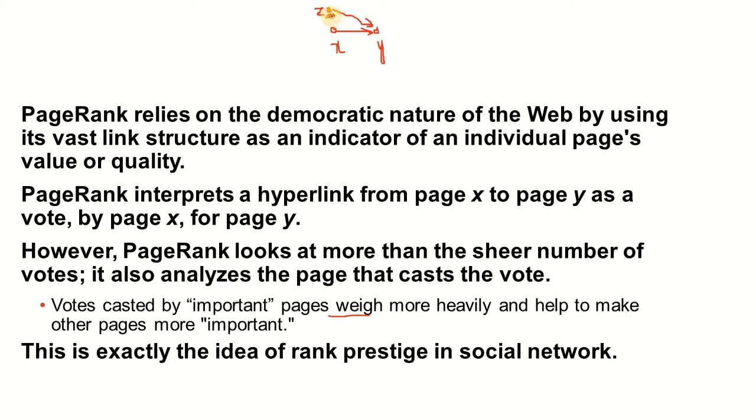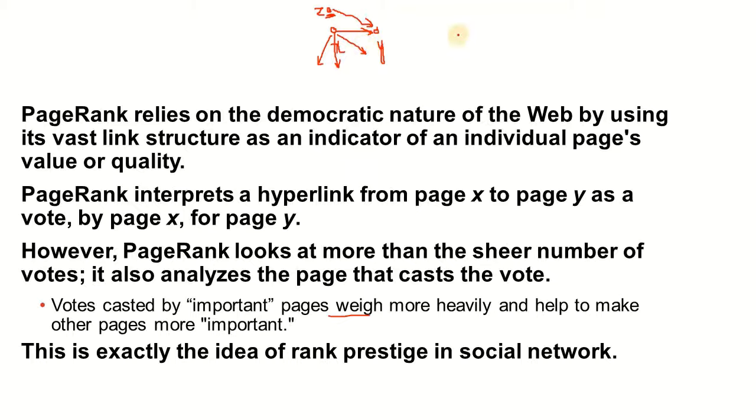So if Z has a low prestige value, its vote is also going to be considered of low weight. It's the same as if an unknown person is recommending a product. But if X is popular, then more people are going to listen to X and therefore the weight of its vote is going to get higher. But in another scenario, even if X has high weight, but X happens to be voting for everyone, then that also is going to reduce the weight of each vote considerably, because whatever X has as its prestige is going to be divided among multiple other nodes.